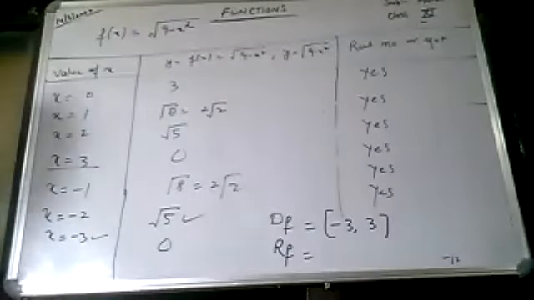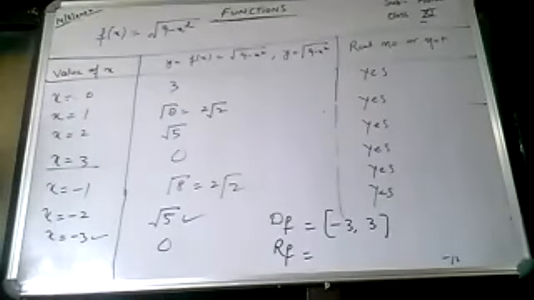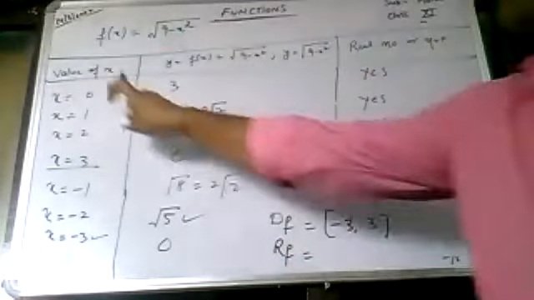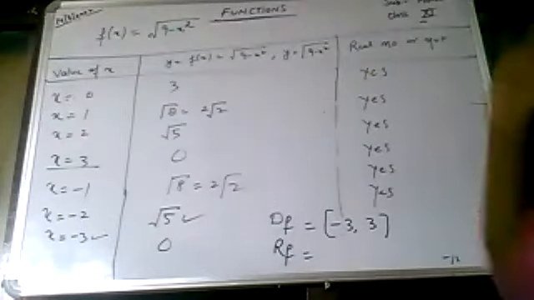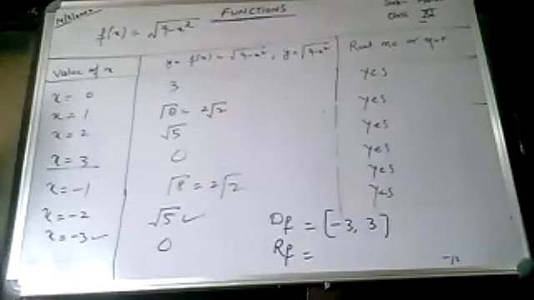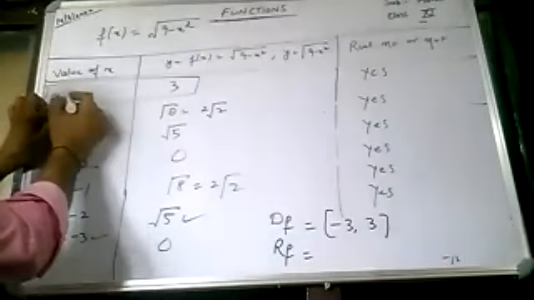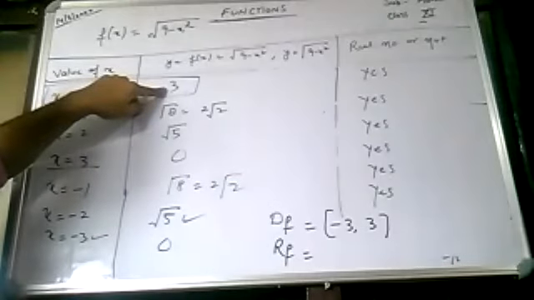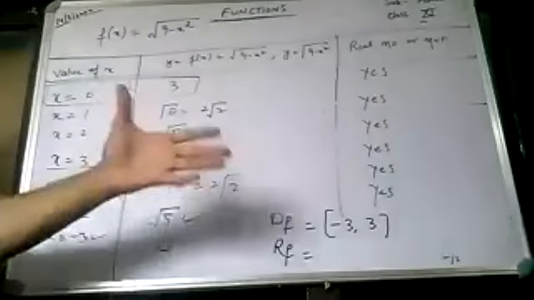Let me give a hint. Should I give you a hint for the range? Range means, class, minimum value of x at which y is maximum. See in this table, minimum value of x where y has the maximum value. Both conditions should be satisfied. Minimum value of x at which y is maximum. See this, the minimum value of x is 0, y is coming maximum, 3. So range means that value of x at which y should be maximum.